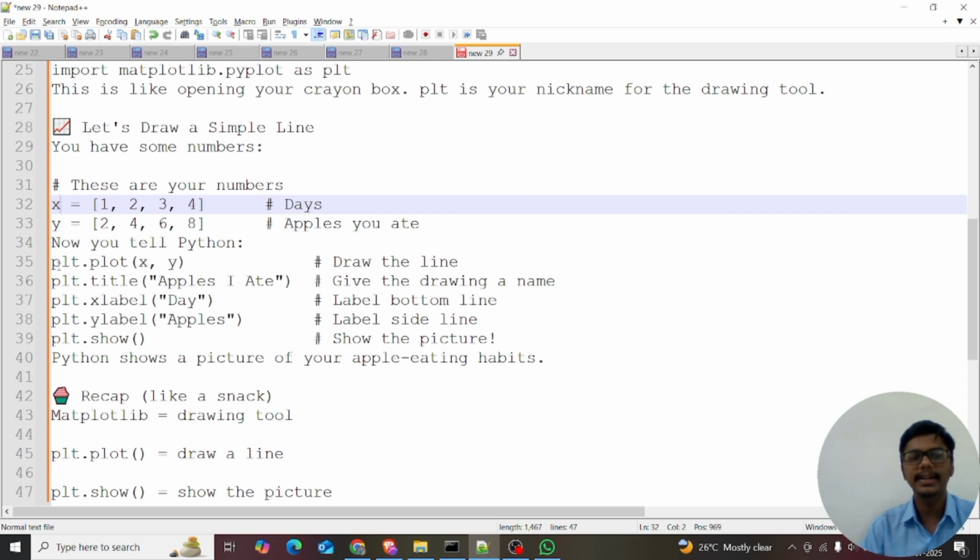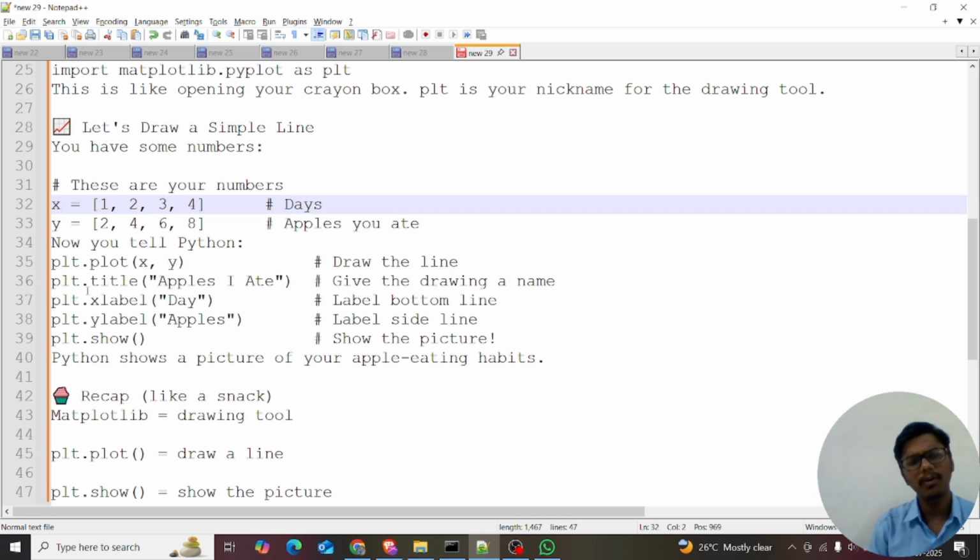So I am creating the plot. I'm creating a simple plot for showing the intro. plt.plot of x comma y, and I want a title, plt.title. These are available in the matplotlib library after we initialize it: import matplotlib.pyplot as plt, plt.plot of x comma y, plt.title of apples I ate. And I want to give the x label and y label, the x-axis and the y-axis.